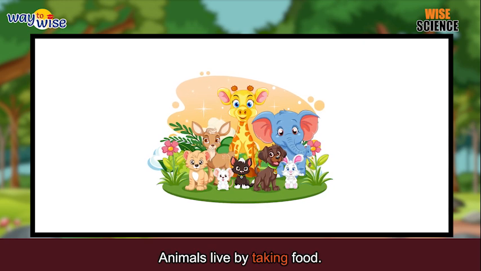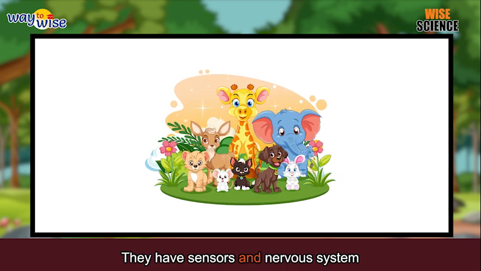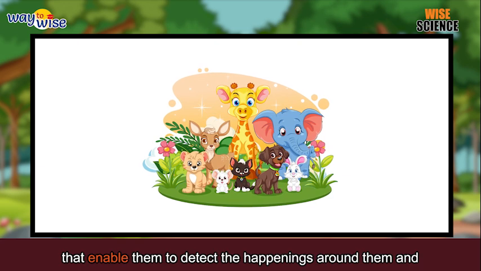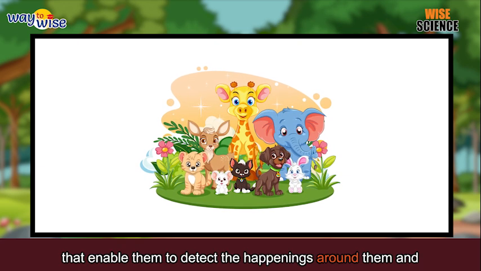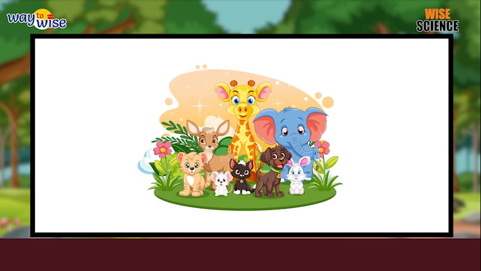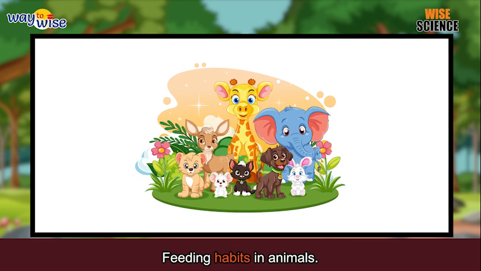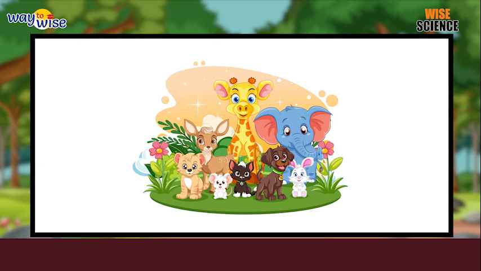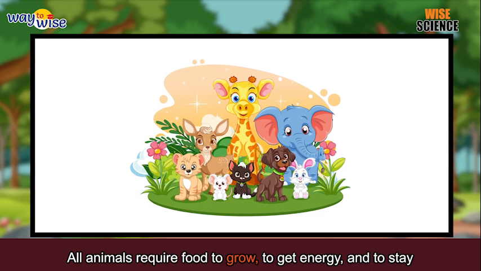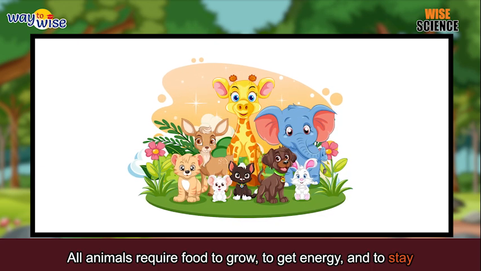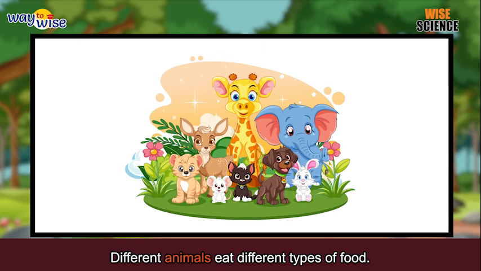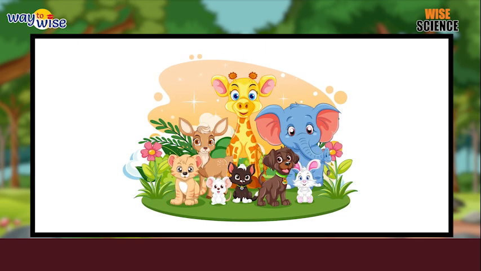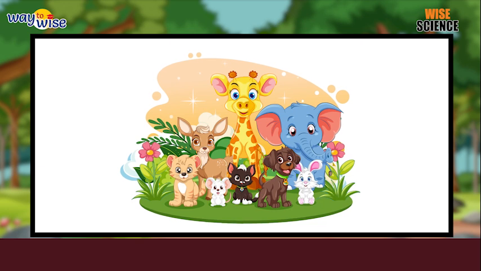Animals live by taking food. They have sensors and a nervous system that enable them to detect the happenings around them and respond appropriately. Feeding habits in animals. All animals require food to grow, to get energy, and to stay healthy. Different animals eat different types of food. The food habits and mouth parts depend on what they eat.